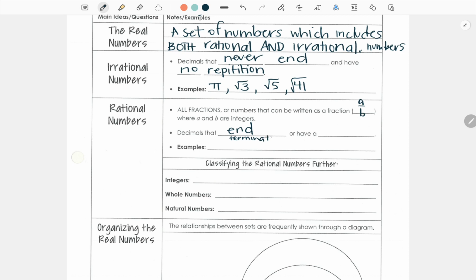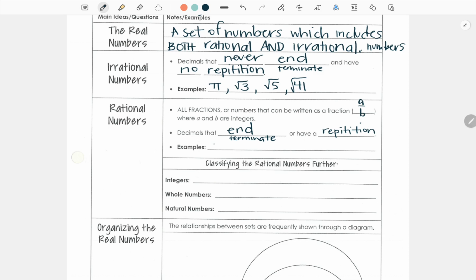End or terminate, or they have a pattern, or they repeat. They have some sort of repetition that makes it easy for us to understand why it's repeating over and over again. They are rational. We can work with them, right?